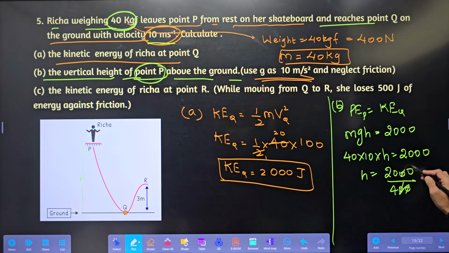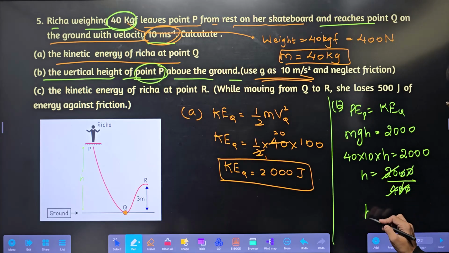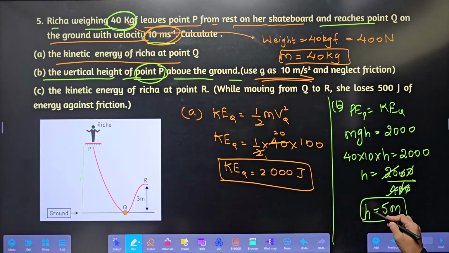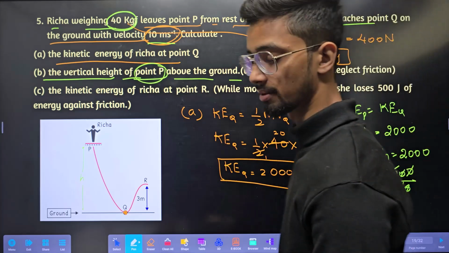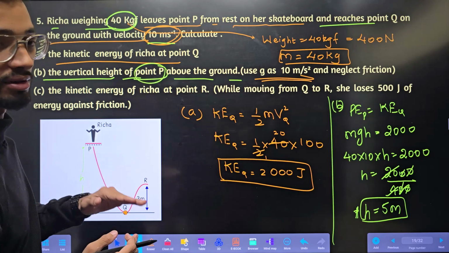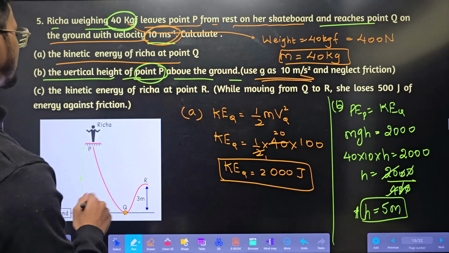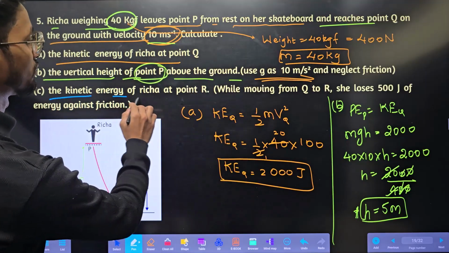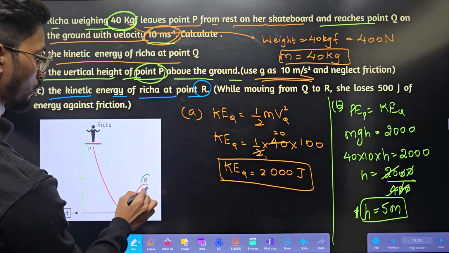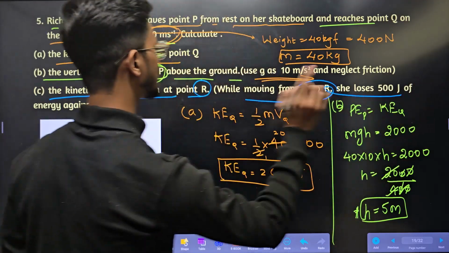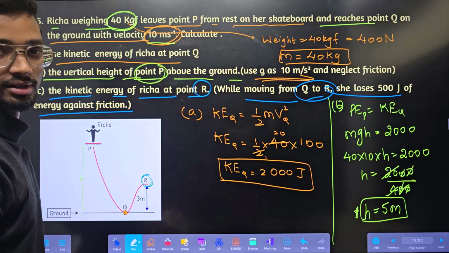So the zeros get cancelled. 4 5s are 20. Height will be equal to how much? 5 meter. Easy. The point P was 5 meter above the surface. Next thing they are asking is the kinetic energy of Richa at point R. At point R we need the kinetic energy. While moving from Q to R, she loses 500 joule of energy against friction.